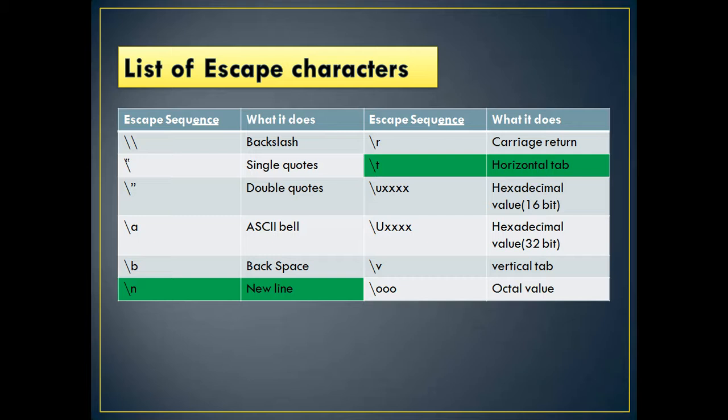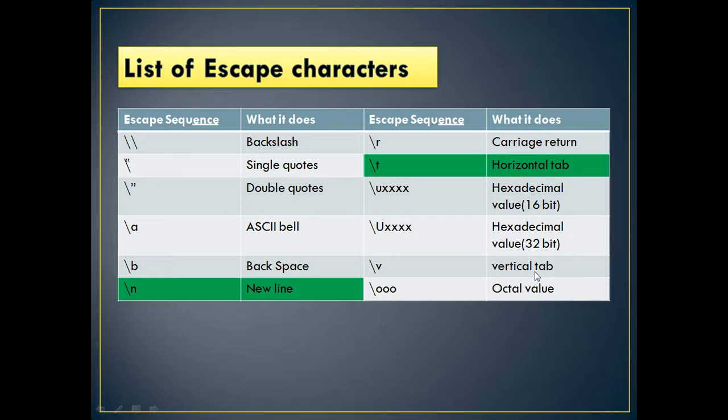We had a detailed discussion about the escape sequence characters in class 11th. You can see here, if you want to use a backslash, you have to give a slash and slash; slash and single quote, slash and double quote, slash a for bell, it is audio, A for audio, B for backspace, N for new line, T for horizontal tab, R for carriage return, meaning enter key.